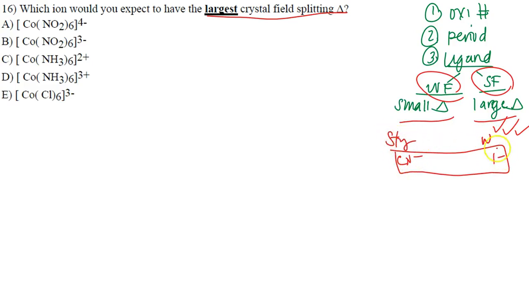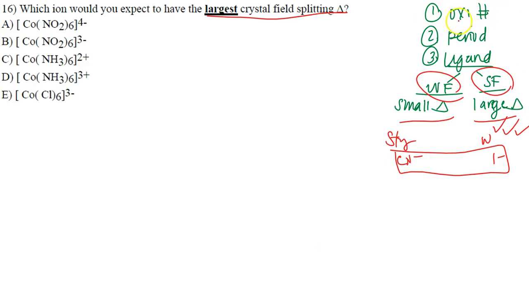And the weakest was our iodine. So when we get to that part of compare and contrast, that's what we'll know. All right, so what do we need to do? Just like everything else, in order to compare and contrast any of these complex ions here, we have to start with the oxidation number for each. And then we have to figure out the period and see if we can compare and contrast there.